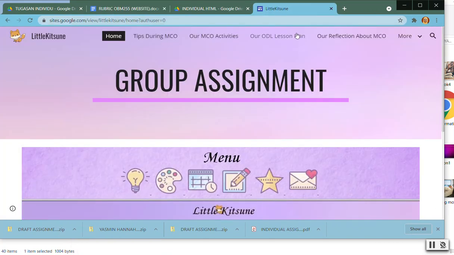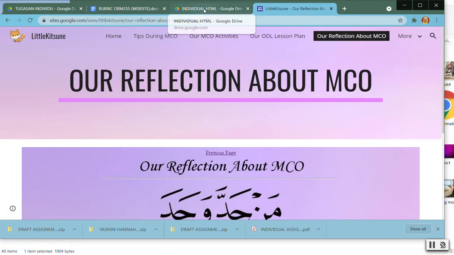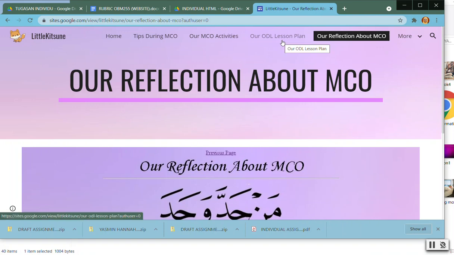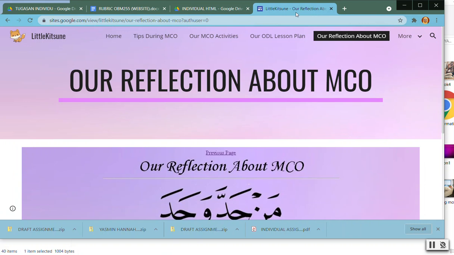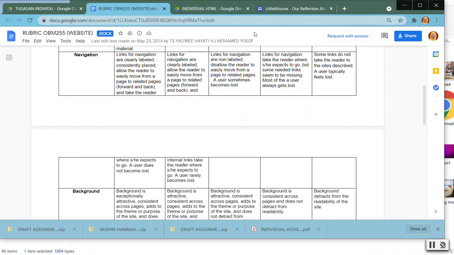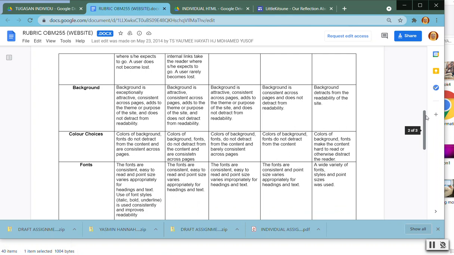In every page you have this one, so it is easy for you to go back and forth. You can still make it like this using basic HTML, by using the layout that I have given you. I have given you a lot of examples for the layout. Next, the navigation, and then the background. Yes, the background that you have been using, whether you use a color background or an image background.